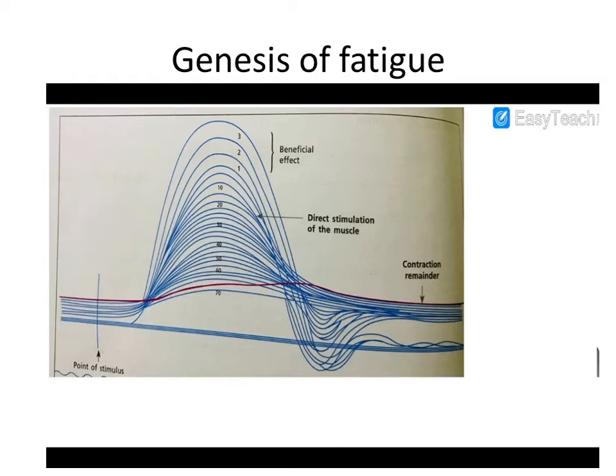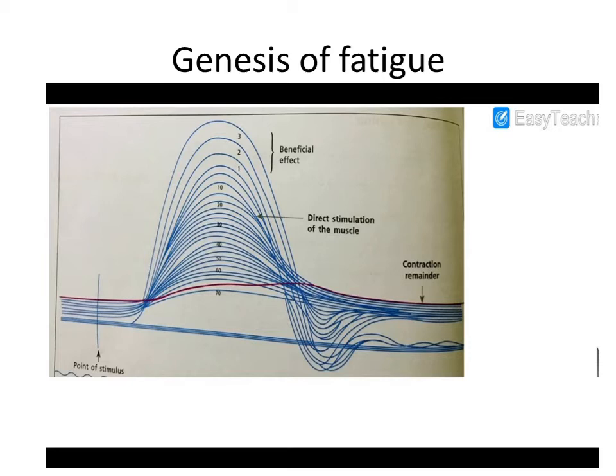But in this condition, there will be no recovery as all the utilized glycogen is depleted. An early sign of fatigue is prolongation of relaxation period. Here the number shows the number of contraction. First, the number one shows the first muscle twitch, then second and third.